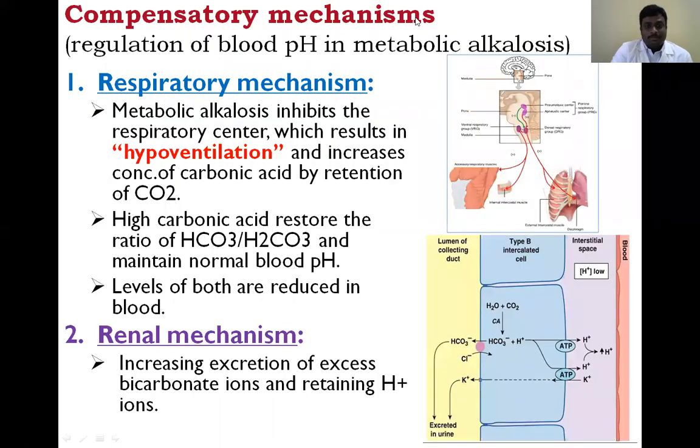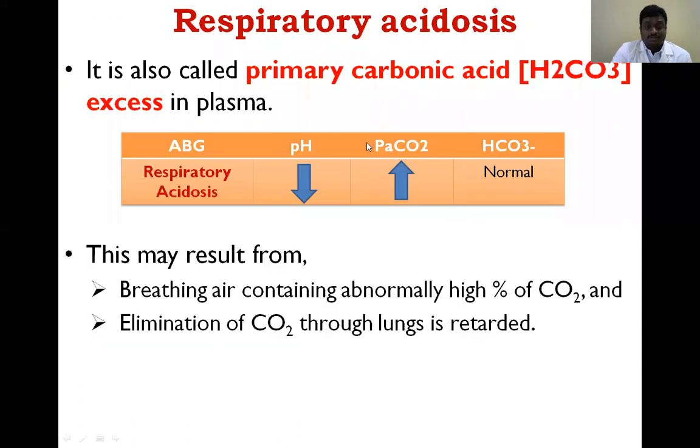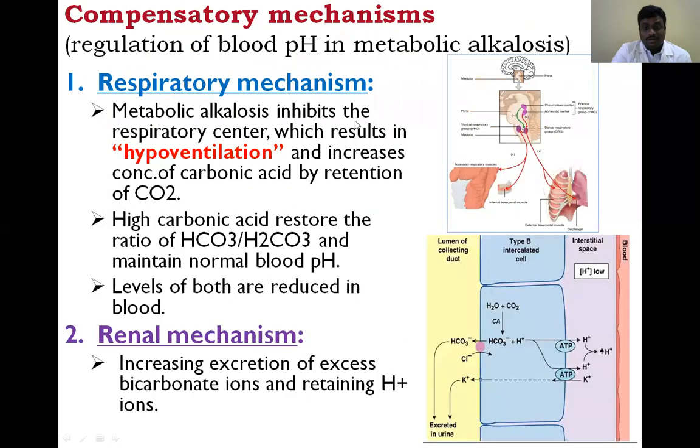The compensatory mechanisms for metabolic alkalosis are again of two types, just opposite to metabolic acidosis: one is the respiratory mechanism, the second one is the renal mechanism.